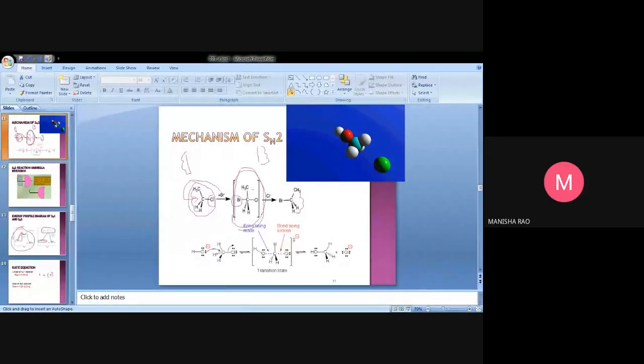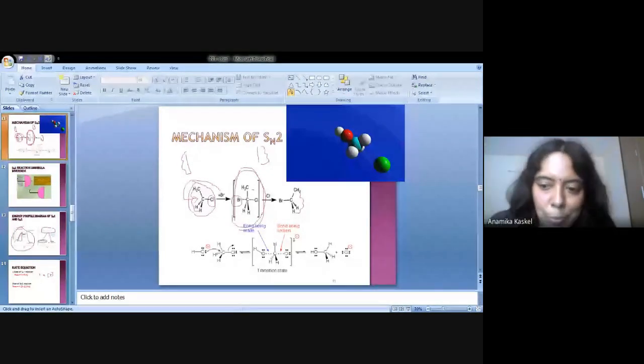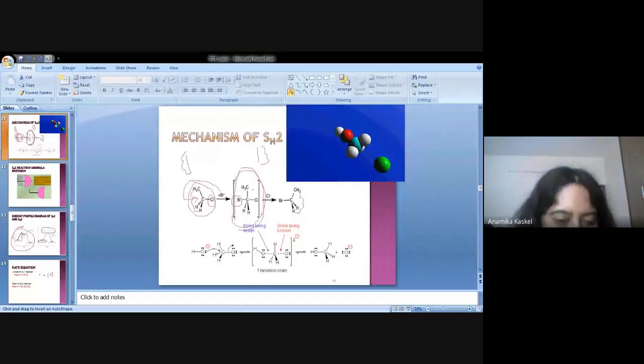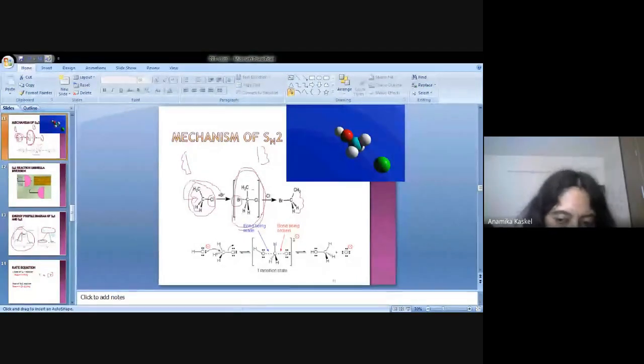Ma'am, is my answer correct? Who are you? Tell me your name. Ma'am, Monisha Rao, it should be written. Monisha Rao. Okay. F minus, Cl minus, Br minus, I minus. No. That is why this is the question. This is the basic idea of class 11-12. Nucleophilicity, electronegativity. Which one has the highest electronegativity, fluorine or iodine? F minus, I minus. Fluorine has the highest. Which one has higher nucleophilicity?